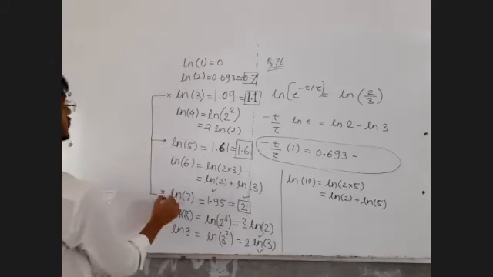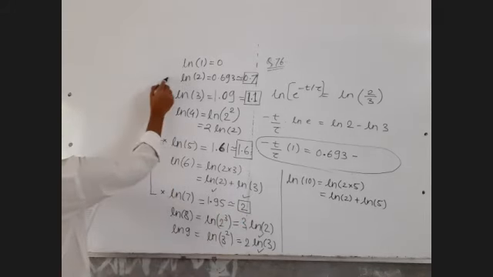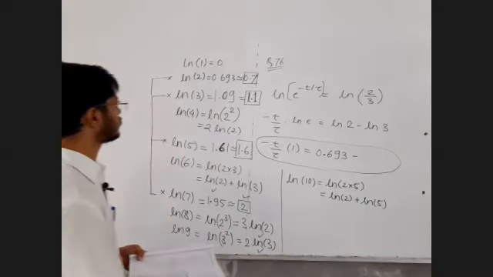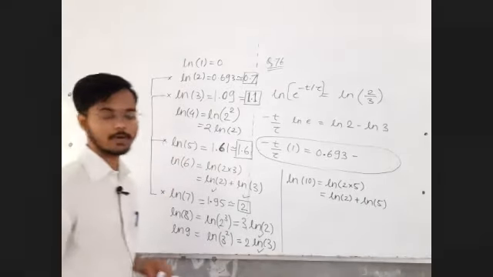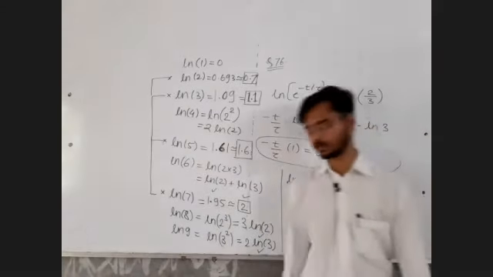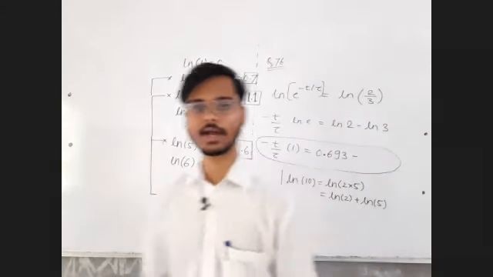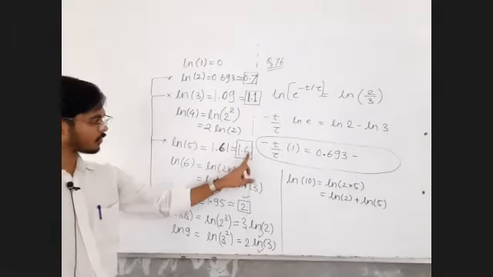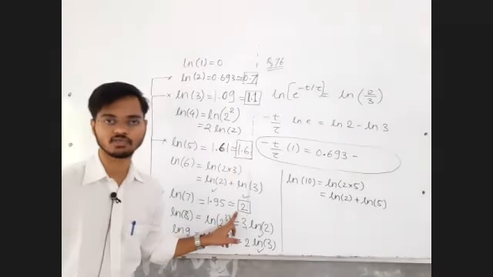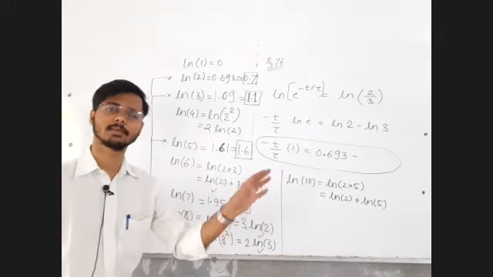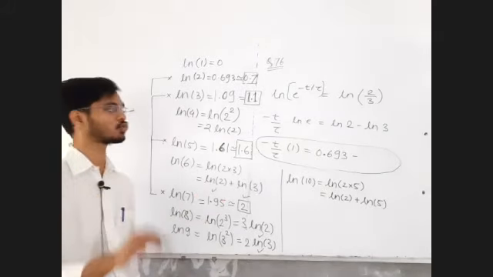3, 5, 7, and 2. These are prime numbers, right? 2, 3, 5, and 7. These are the prime numbers. And logs of prime numbers: 0.7, 1.1, 1.6, and 1.95, or 2. Logs of prime numbers you have to remember. Reply to me in the chat box. Is the trick clear to all of you?